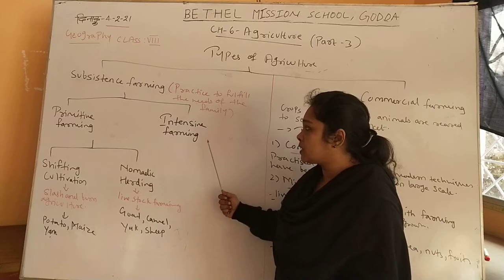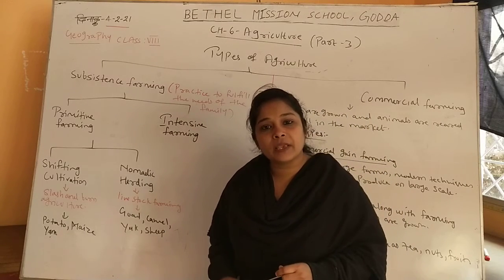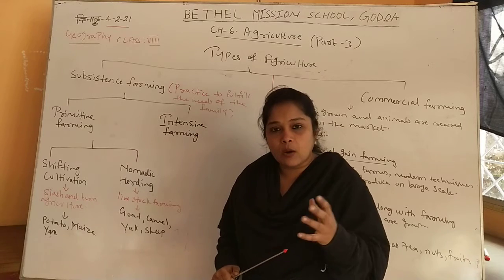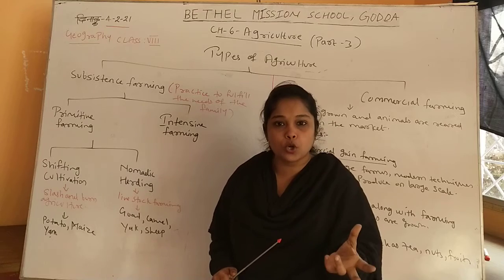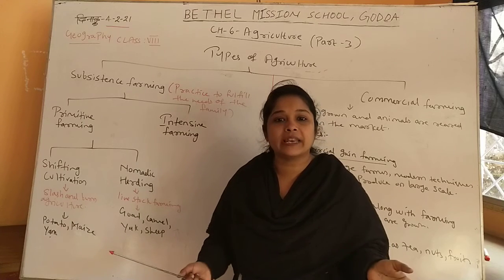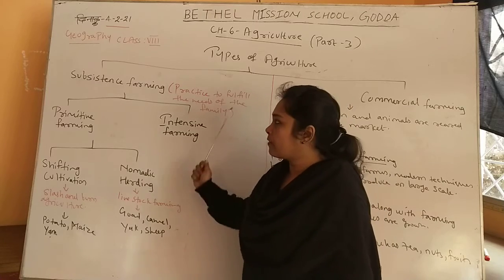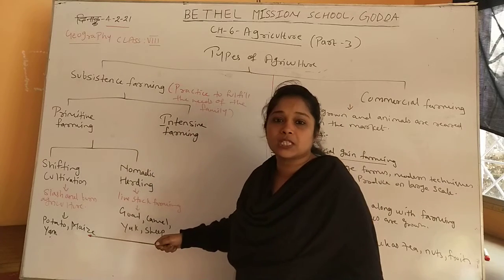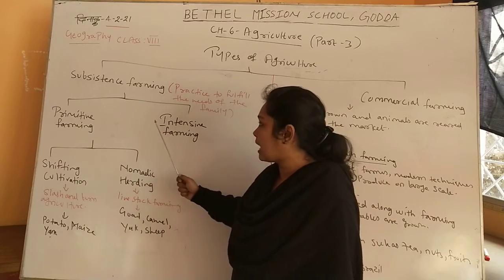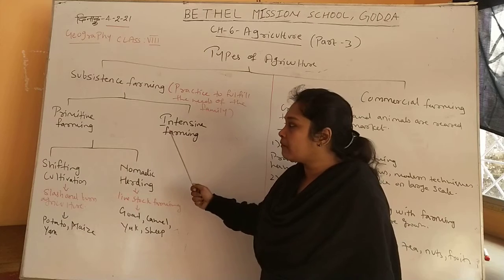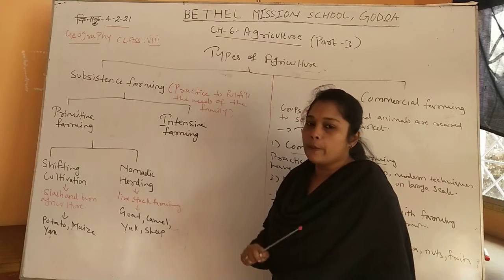So this is about primitive farming. The next type of subsistence farming is intensive farming. What is intensive farming? Intensive farming is such kind of farming where nowadays farmers have started using some labor and machines to grow more crops as the needs of the family are increasing. So that is called intensive farming. So I hope you have understood what is subsistence farming and its two different types, that is intensive farming and primitive farming. And primitive farming is further divided into two types, that is shifting cultivation and nomadic herding.